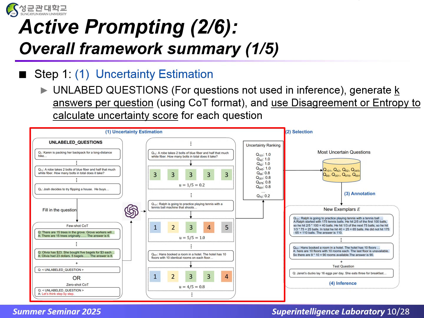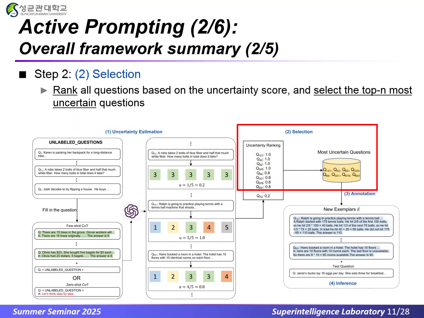Before diving into the details, let's walk through the overall framework. Step 1 is uncertainty estimation. For every question in our unlabeled pool, we generate k numbers of answers for each question using COT-style format. Then we use the disagreement or entropy formula to compute an uncertainty score for each question, so we know which questions the model finds most confusing. Moving on to step 2, selection. Here, we take our uncertainty scores and rank every question in the pool. Then we select the top n most uncertain questions for annotation.